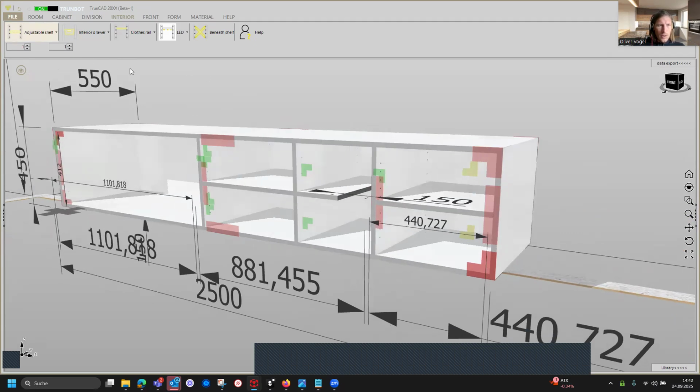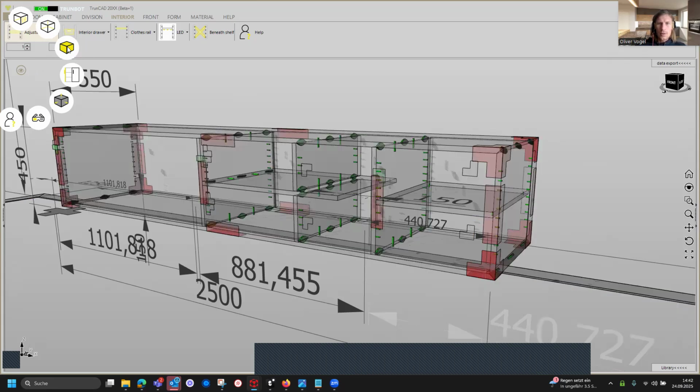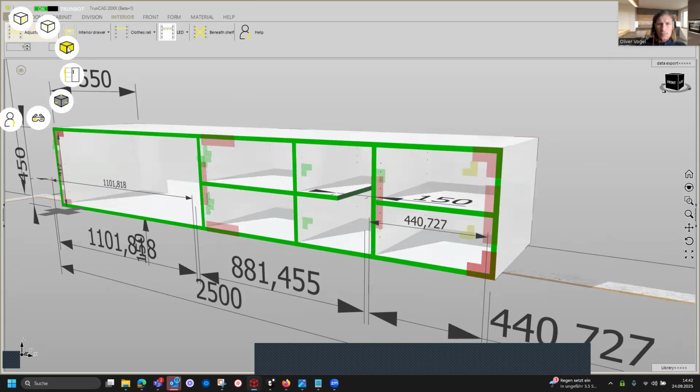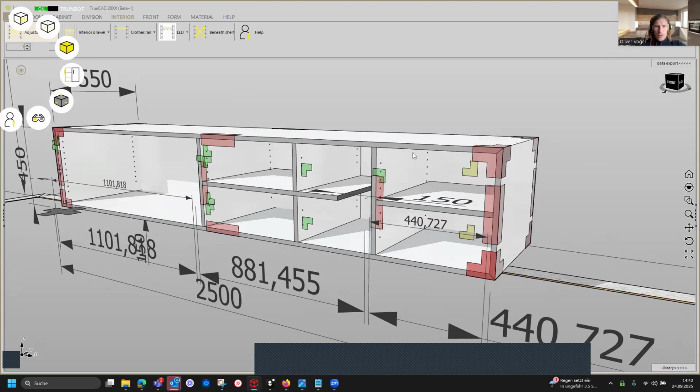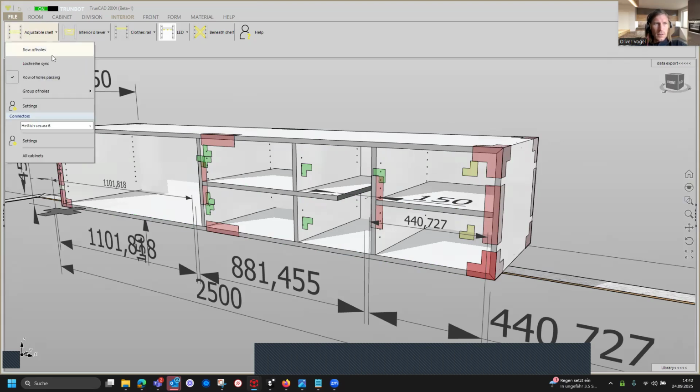So we click again on an eye to change the rendered view. Therefore we click on here, the circle menu is opening, and we click on a yellow cube. That is a glass view, the edge banding view, and this view. You see we have activated the row of holes, and if we click here on the drop-down menu for the adjustable shelf, the row of holes is activated.